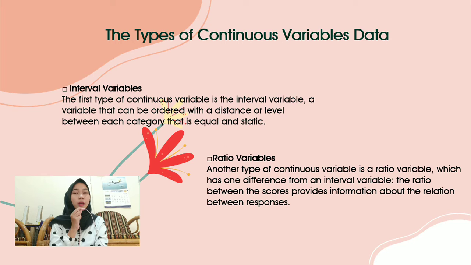And then, same as categorical variables, continuous variables have two types. First, interval variables. The first type of continuous variable is the interval variable: a variable that can be ordered with a distance or level between each category that is equal and static. And the second type is ratio variables. Another type of continuous variable is a ratio variable, which has one difference from an interval variable. The ratio between the scores provides information about the relation between responses.